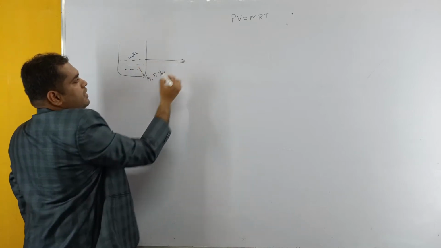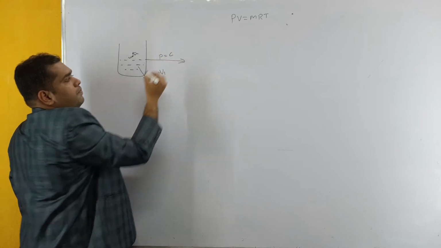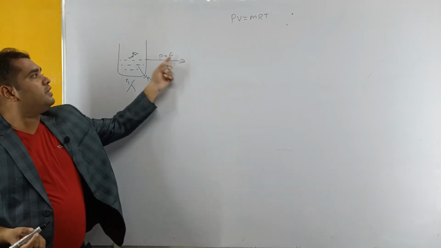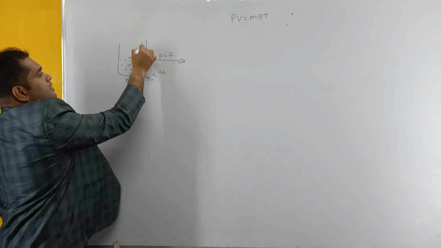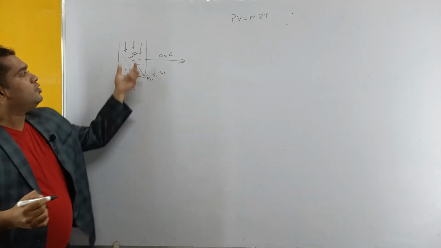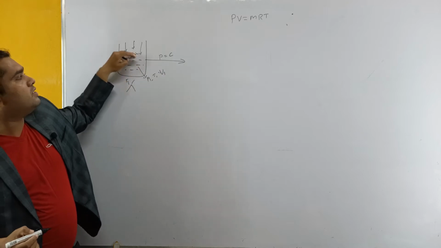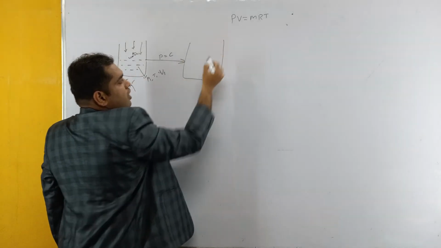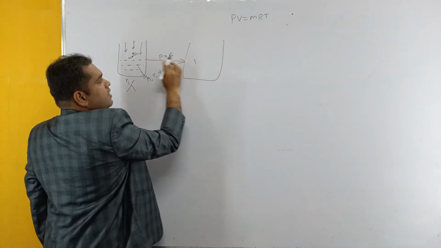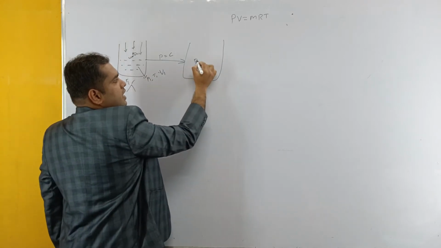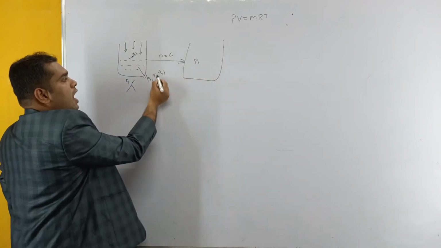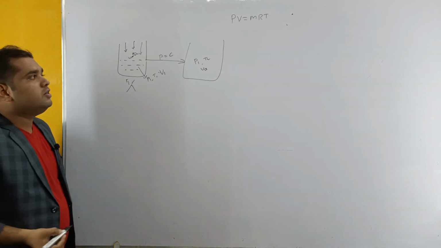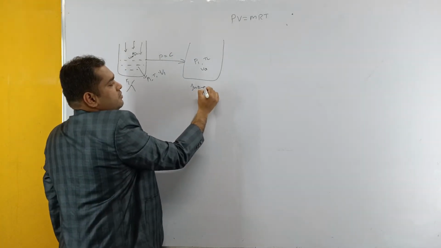At the intermediate stage, we are going to maintain the pressure constant while we heat up this water. How do we maintain the pressure constant? The surface of the water is experiencing atmospheric pressure, which constantly acts upon the surface. So if the pressure is constant at the intermediate stage, it remains as it is. If it is P1 at the first stage, at the intermediate stage it is also P1, and the temperature is varied to T2 and the volume is varied to VA. So this is the intermediate stage.